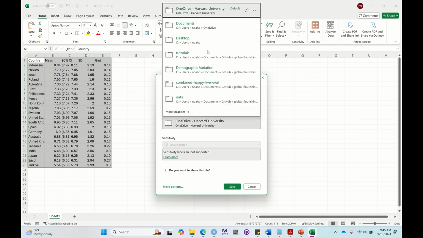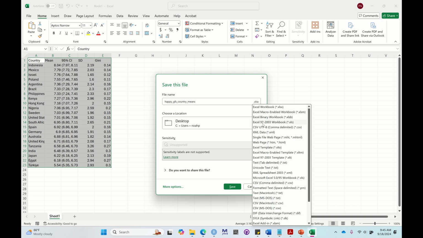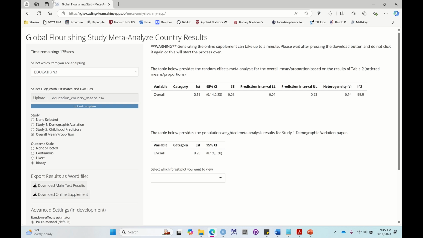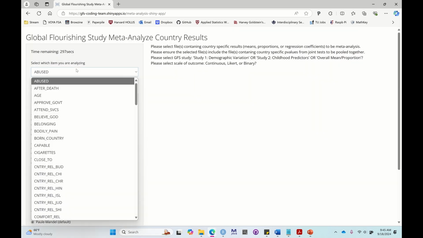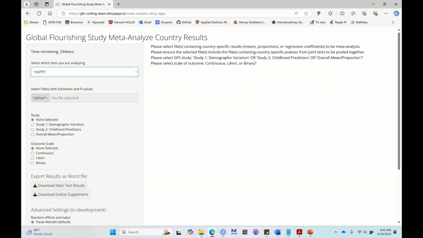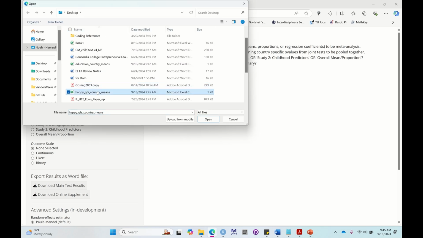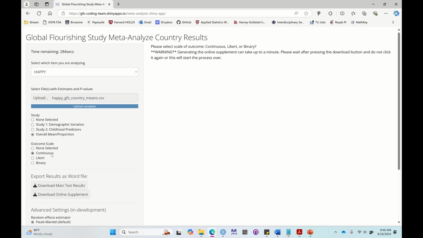And remember, I'm just going to save it to my desktop, and it is happiness, happy GFS country means, and again, save as a CSV file. Save. And then close. Now back in the app, I'm going to refresh it just so everything starts over. Dismiss, happy. In my desktop, I just go get the happiness results. We're doing the overall mean, and it's a continuous outcome.